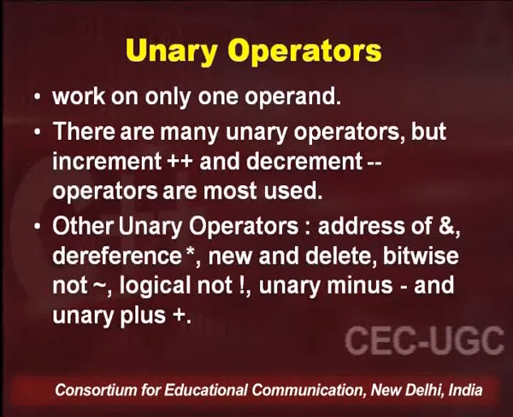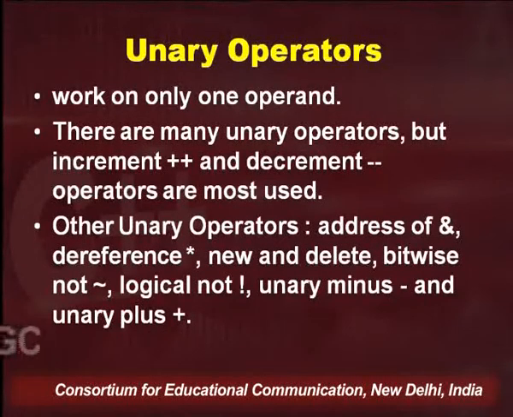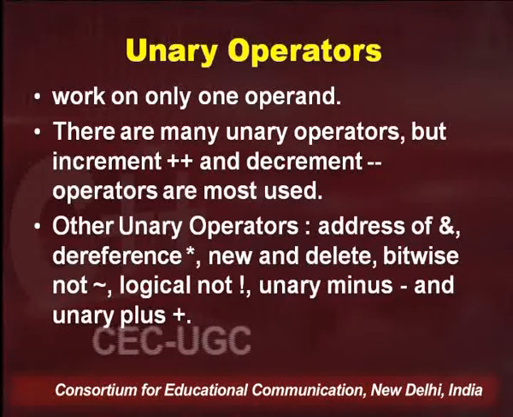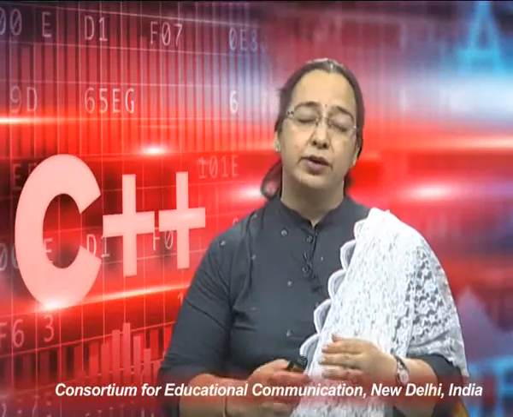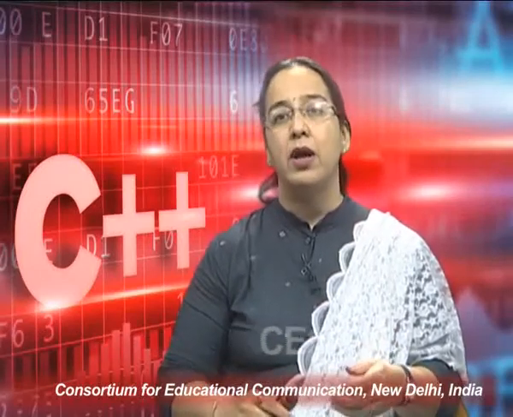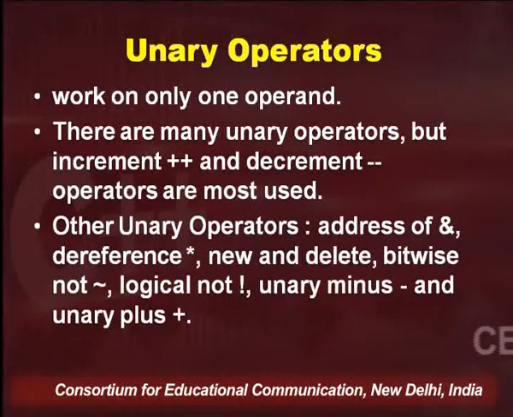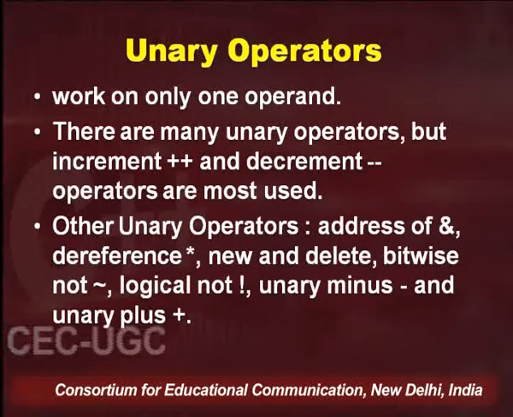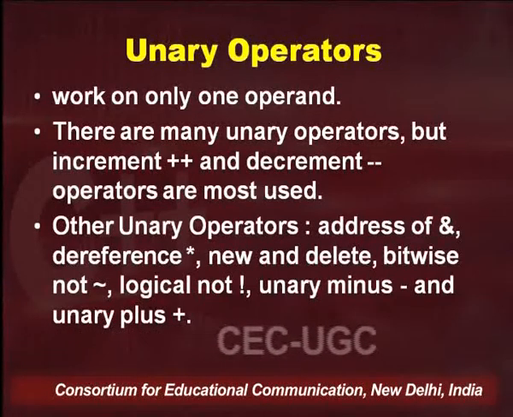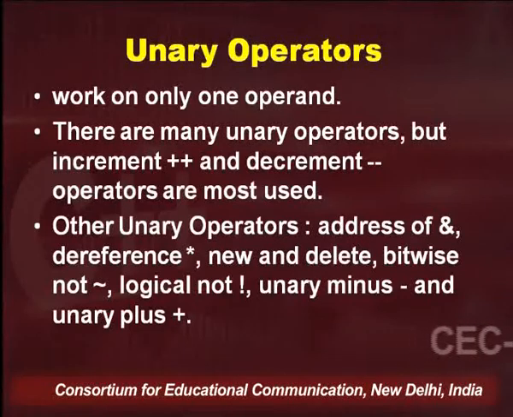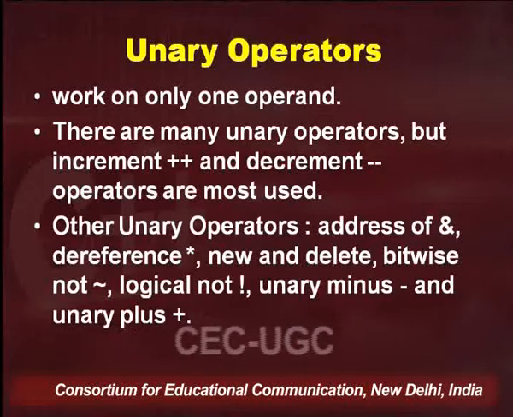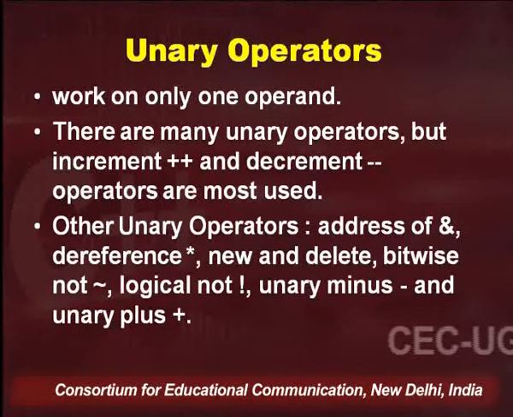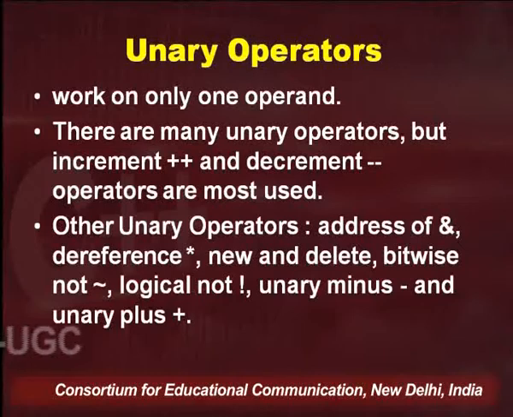Now if you recall all the operators we have seen until this point, they were binary operators. Binary operator means two operands are taken, for example plus, so a plus b or 5 plus 7, or any logical operator or any kind of bitwise operator. Now here we have some more categories of operators on the basis of the number of operands. So binary operators mean two operands. Another category is unary operator, and the third category is ternary operators, which I will be covering in a short while.